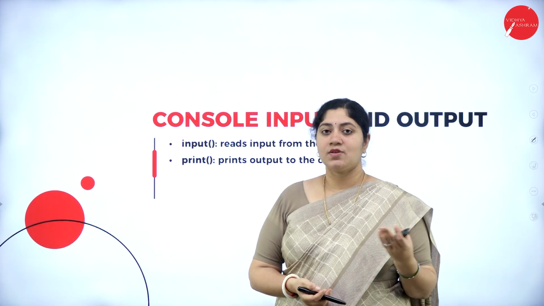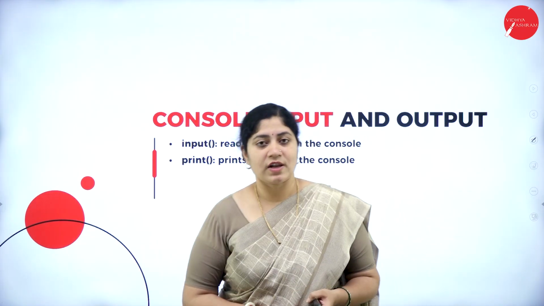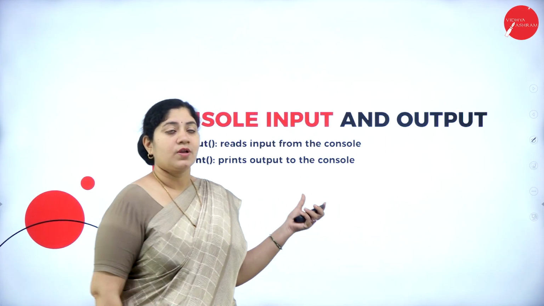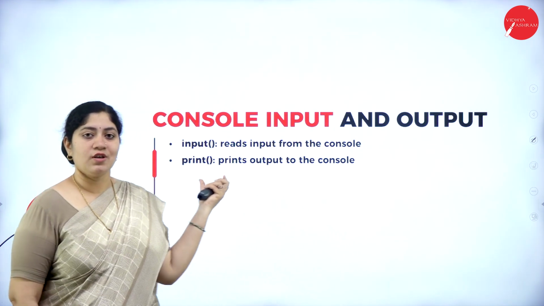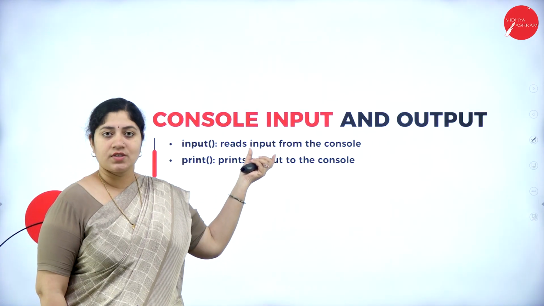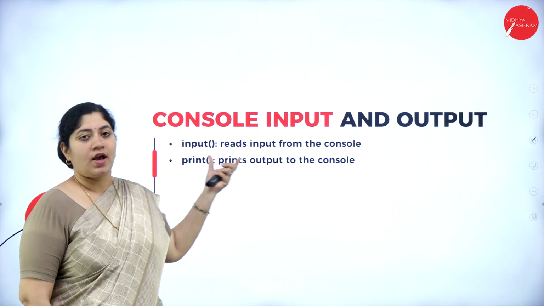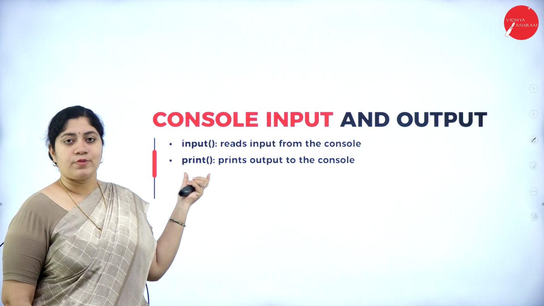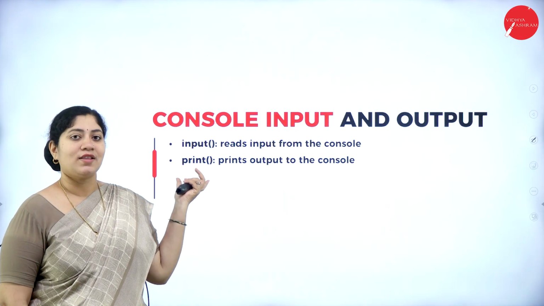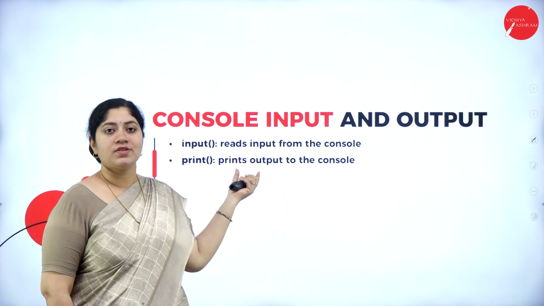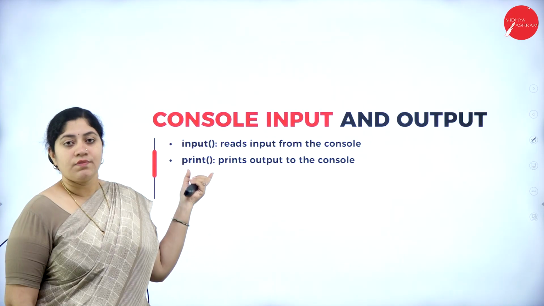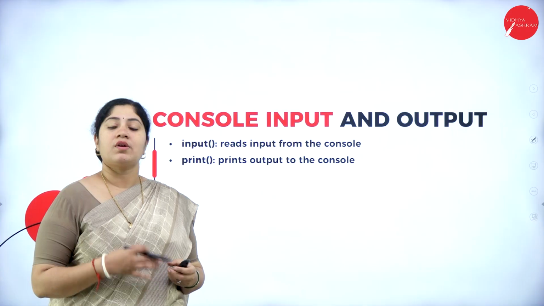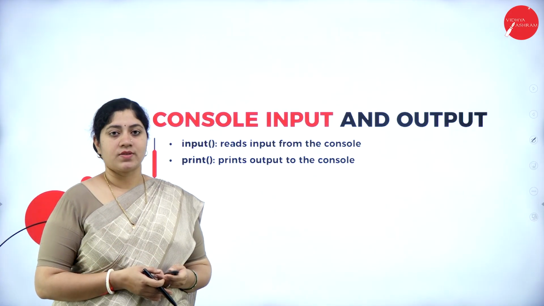Up next, let's see what is console input as well as console output. The console input is done by using input of, which reads the input from the console. And for outputting, we will be using print of, which prints the output to the console. So these two are the different keywords used for console input and output functions.